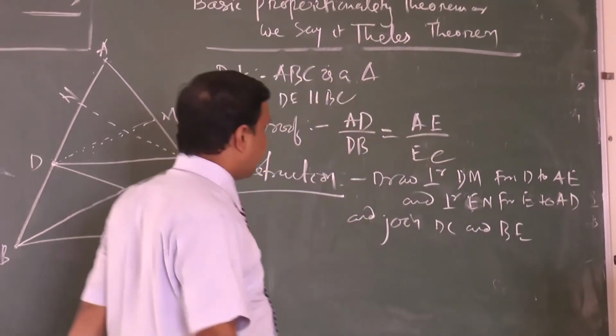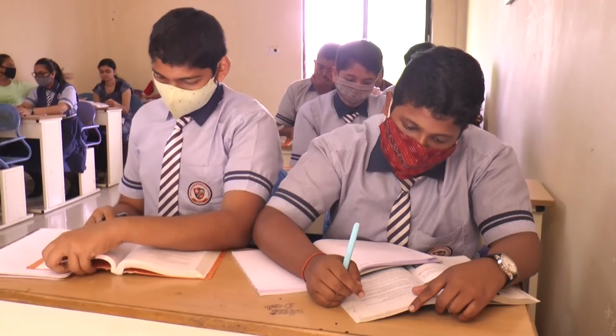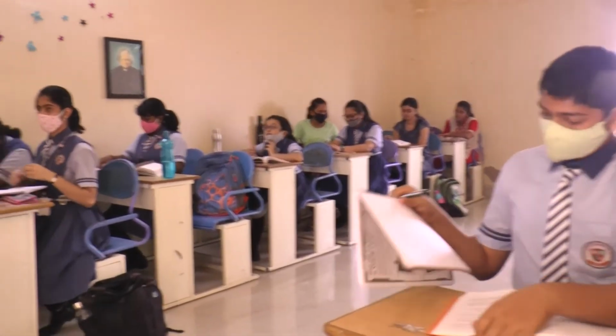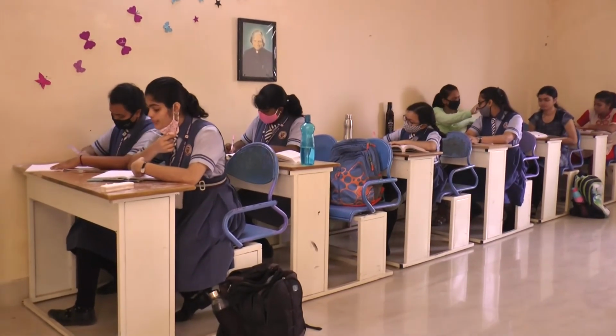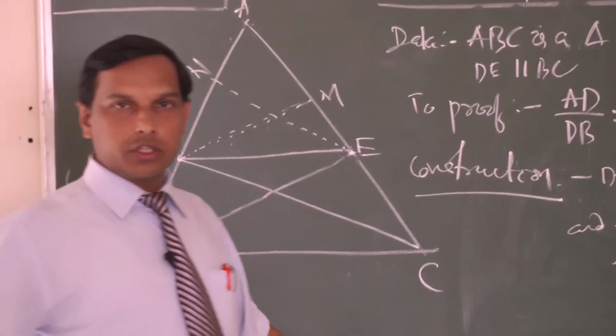Clear? So write down all these things. ABC is a triangle. DE is parallel to BC. To prove AD by DB is equal to AE by EC. For construction, draw perpendicular EN from E to AD and DM from D to AE, then join BE and DC. This is all about your construction.